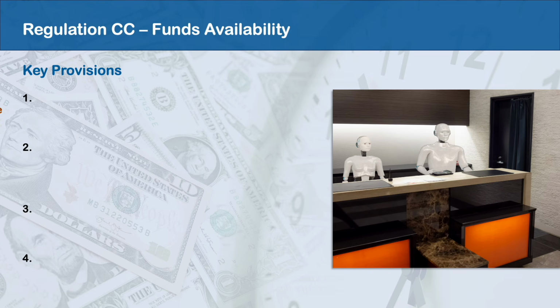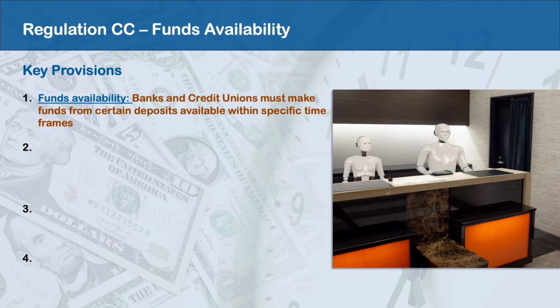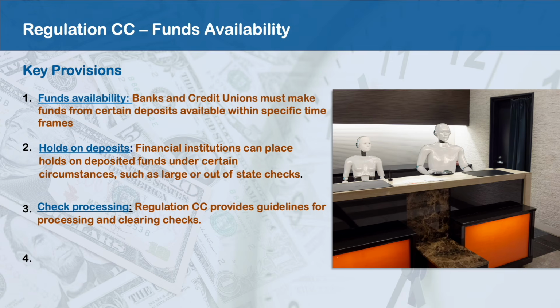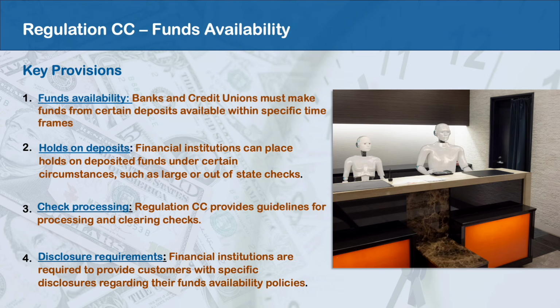Key provisions. Number 1. Funds availability. Banks and credit unions must make funds from certain deposits available within specific timeframes. Number 2. Holds on deposits. Financial institutions can place holds on deposited funds under certain circumstances, such as large or out-of-state checks. Number 3. Check processing. Regulation CC provides guidelines for processing and clearing checks. Number 4. Disclosure requirements. Financial institutions are required to provide customers with specific disclosures regarding their funds availability policies.